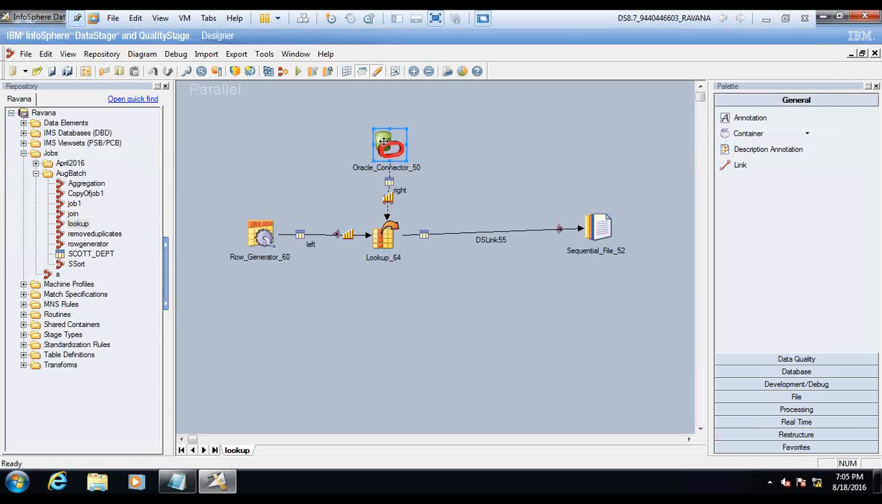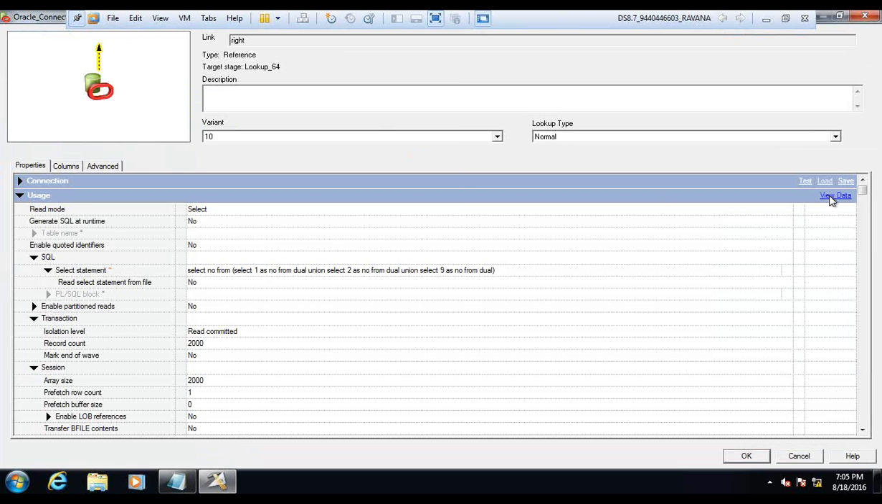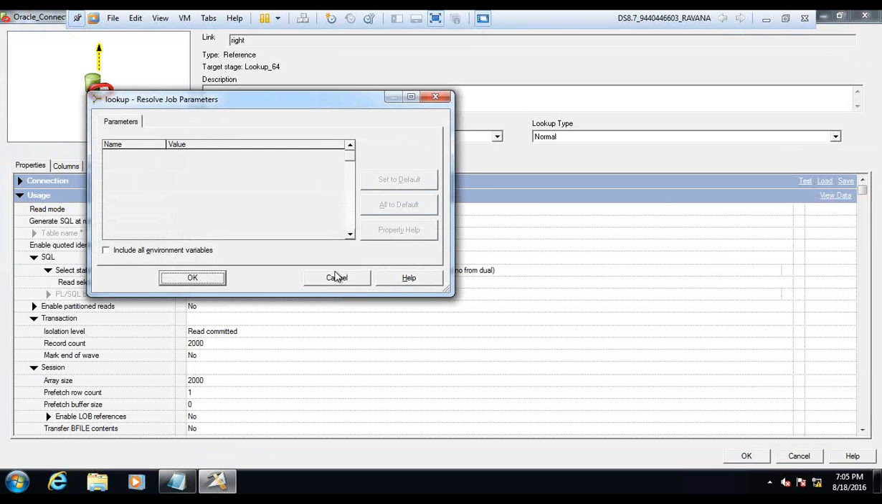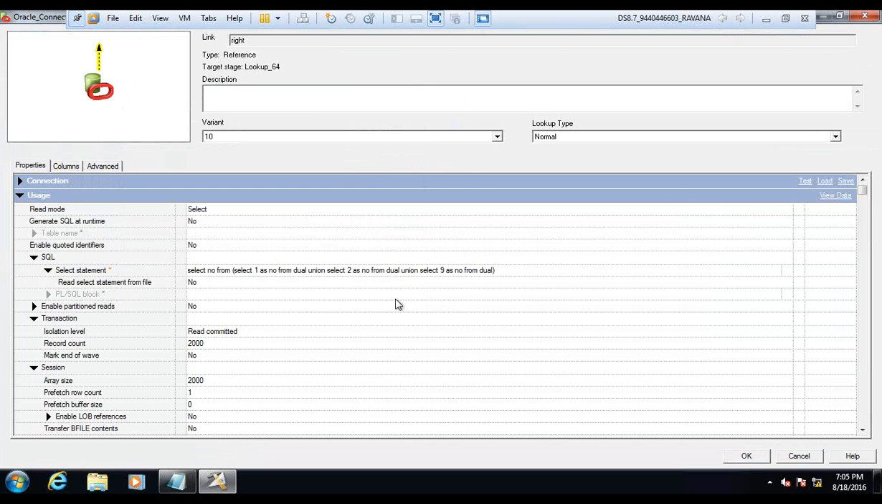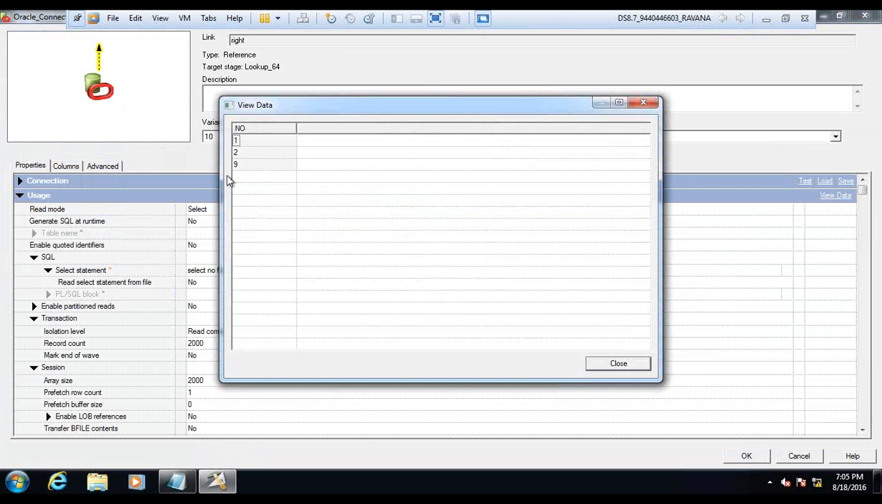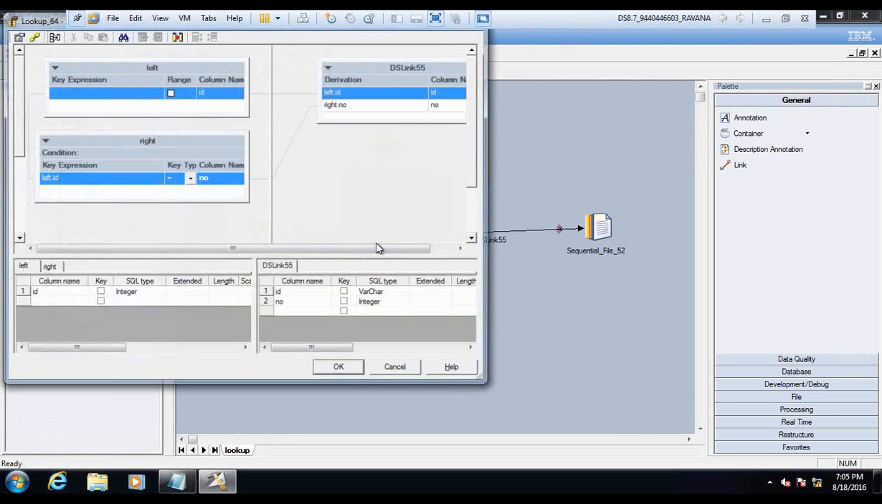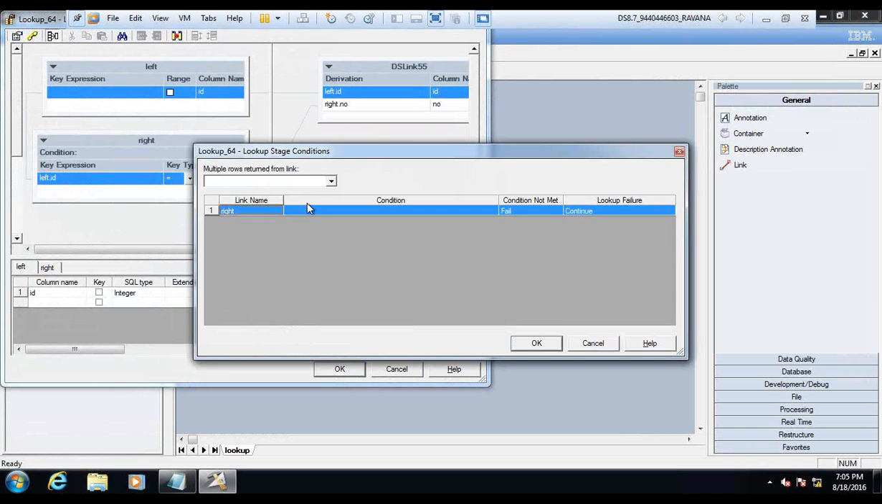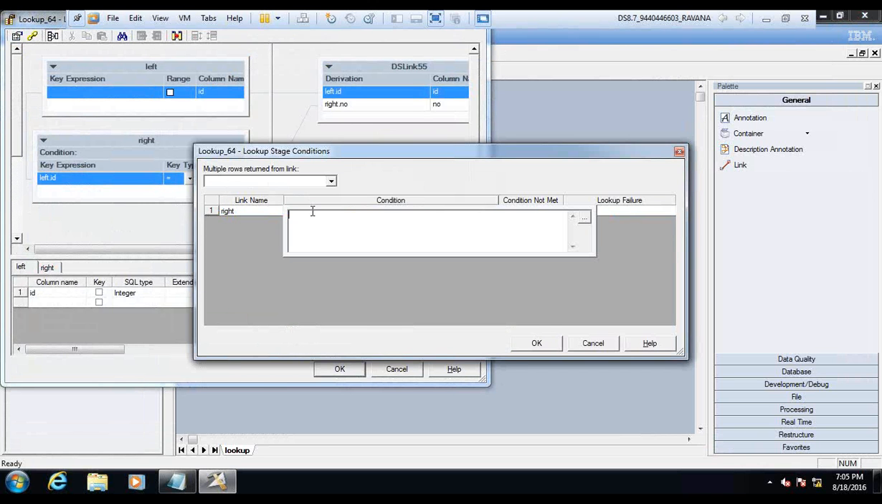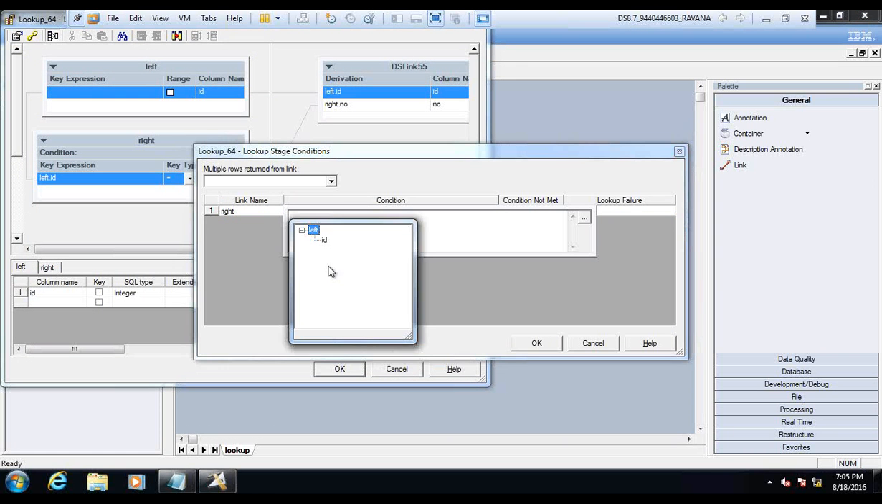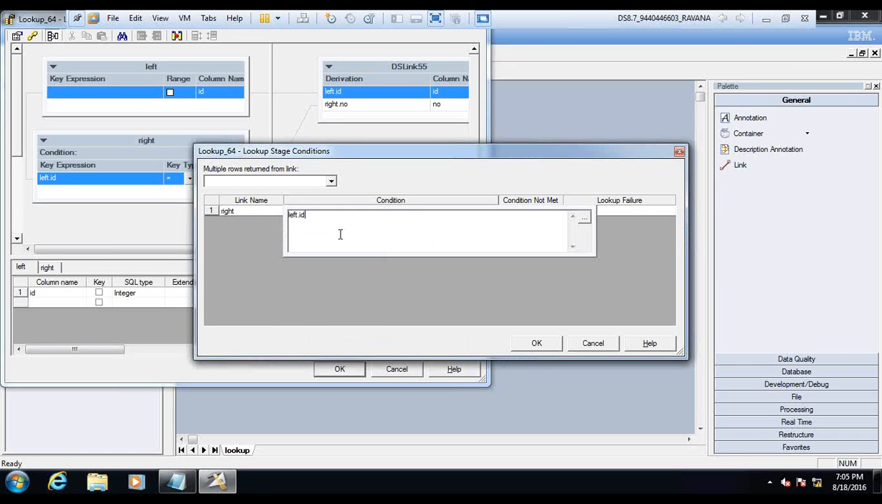So how to view this data? Just double click, and you can click here, view data. It will connect to the Oracle database, execute the query and show you the data. 1 to 9 is the data which is coming, which is generating. Now I'll go here and make a condition. You can right click on the input link, left dot id.